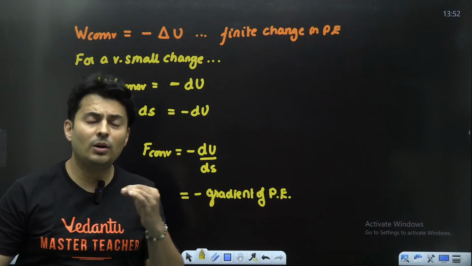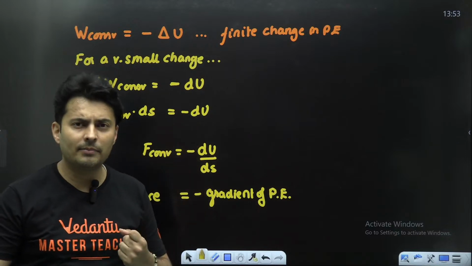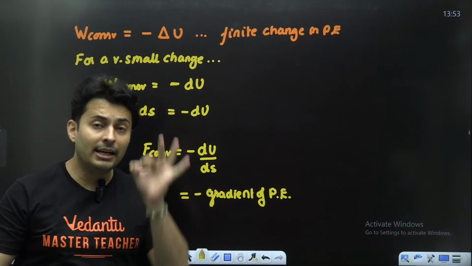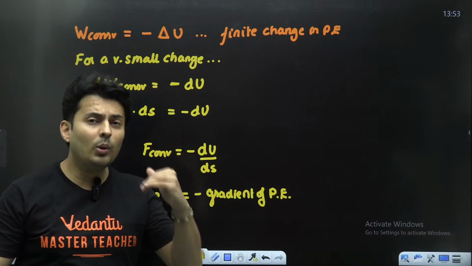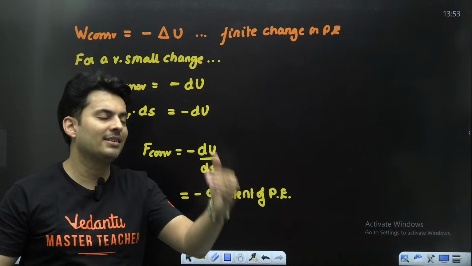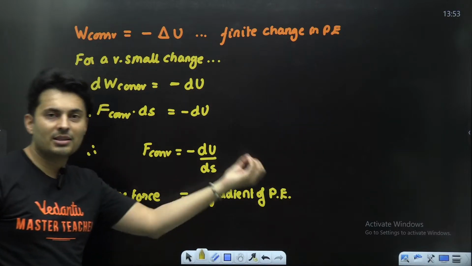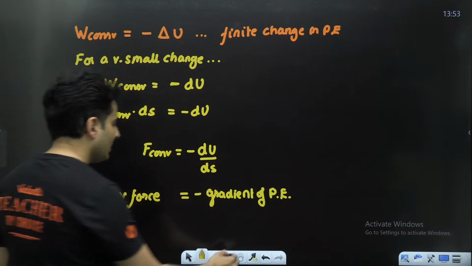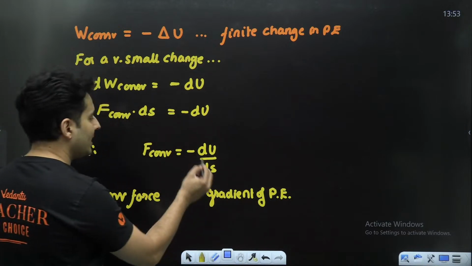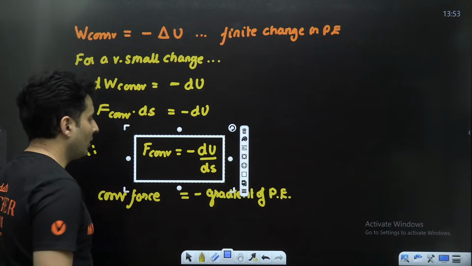If I say rate of change of pressure, it means how pressure is changing with time. But if I say gradient of pressure, it means how is pressure changing with distance or position. Here it is this much, there it is this much. What is the rate of change of that quantity with respect to position? So hence that is called gradient, which means derivative with respect to position. So again, a very, very important formula.